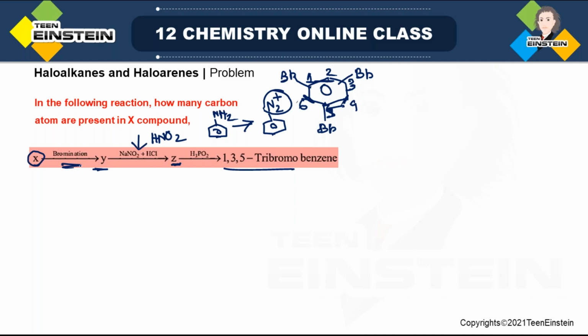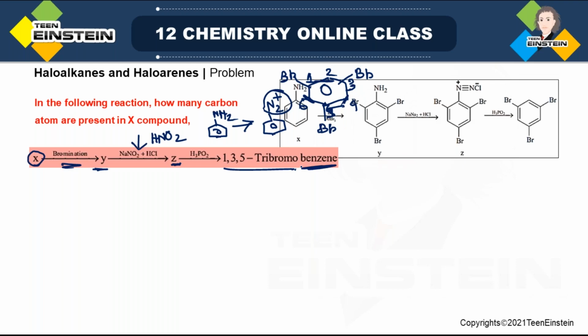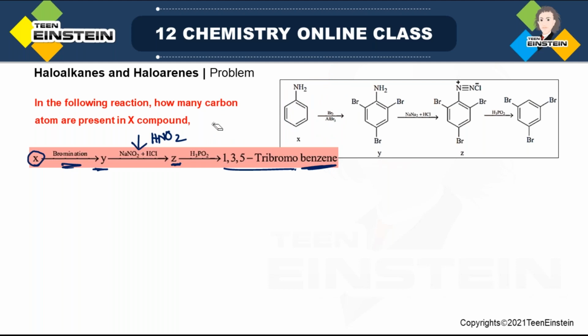As you have done bromination, these 3 positions have bromine. But it must be simply aniline, because if it were an aniline derivative, there would be some other groups. But in the final product, as the name is given, it is clear that other groups are not present. So that is why the starting material must be aniline. Now see all the reactions.